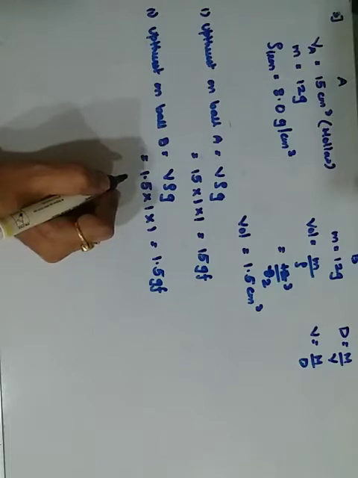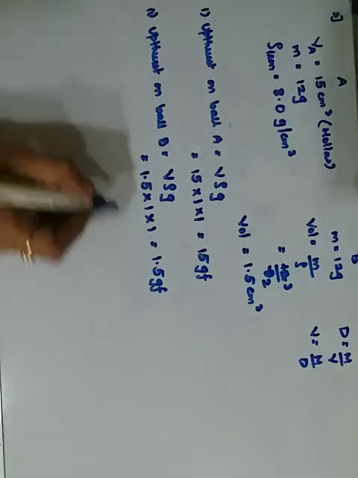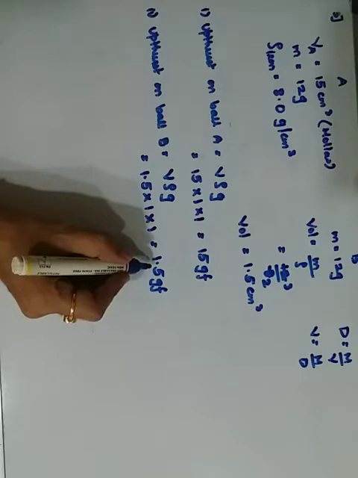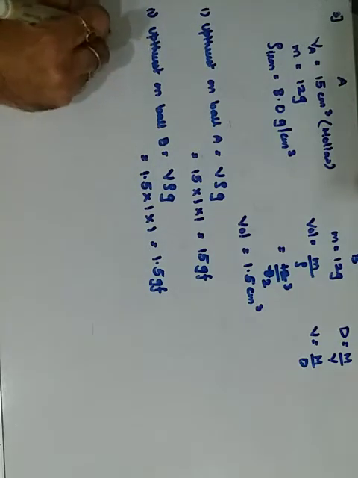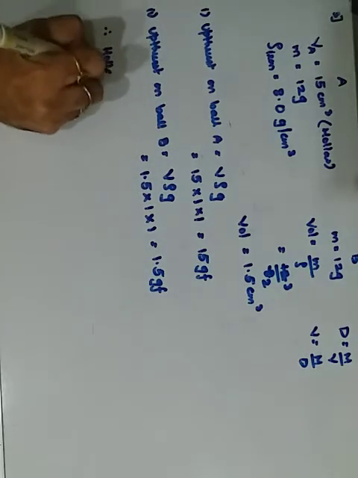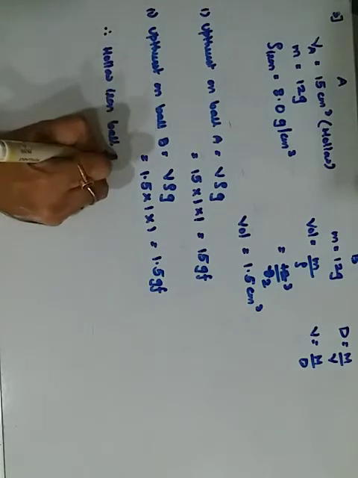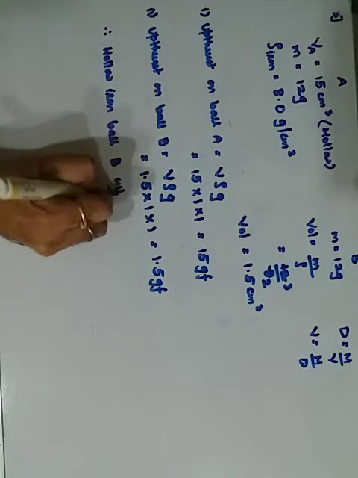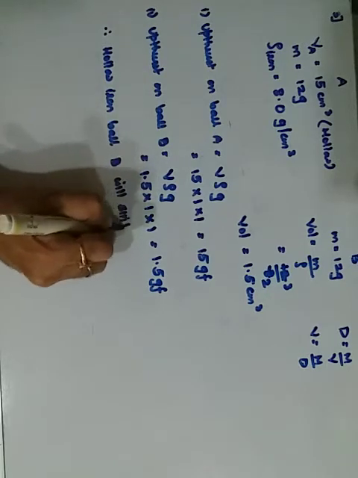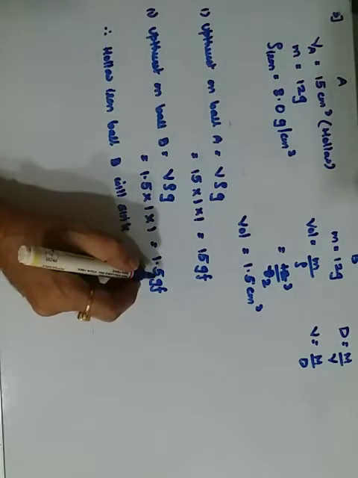Okay, what is the next part? Which ball will sink? Obviously the one whose upthrust is less. The hollow ball, therefore the hollow iron ball, that is B, will sink because the upthrust is less.